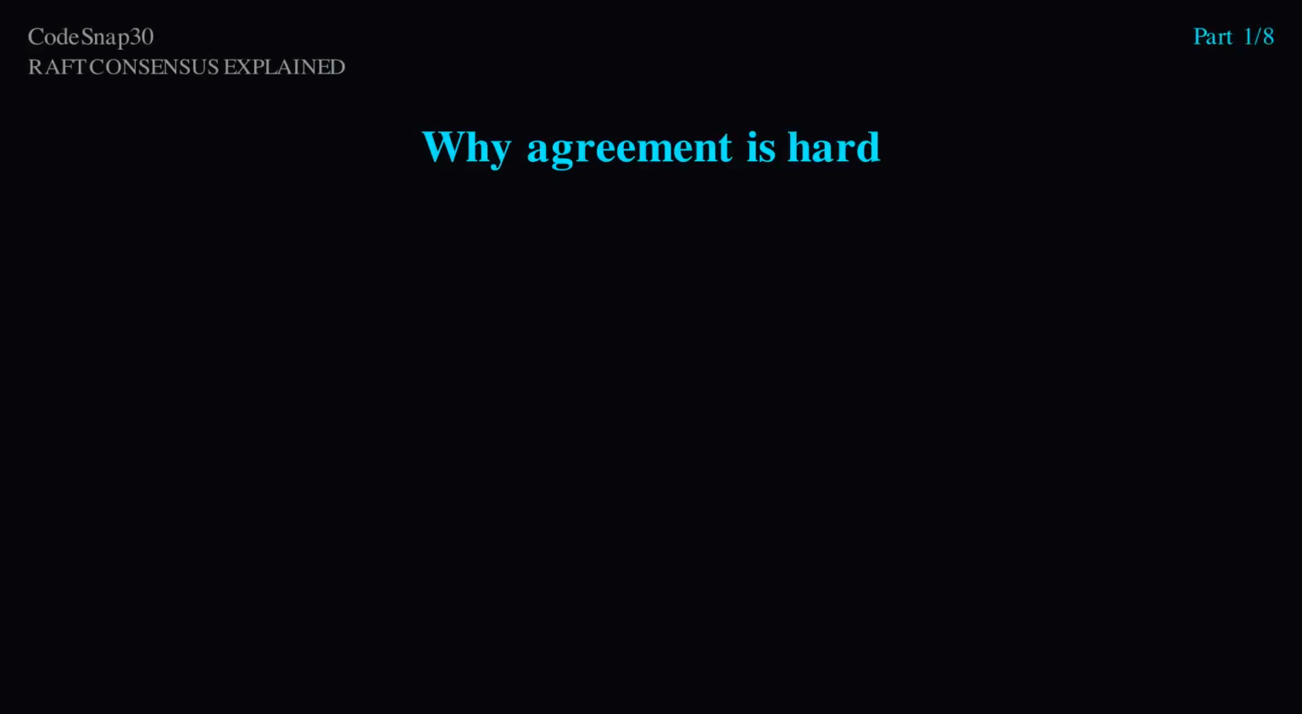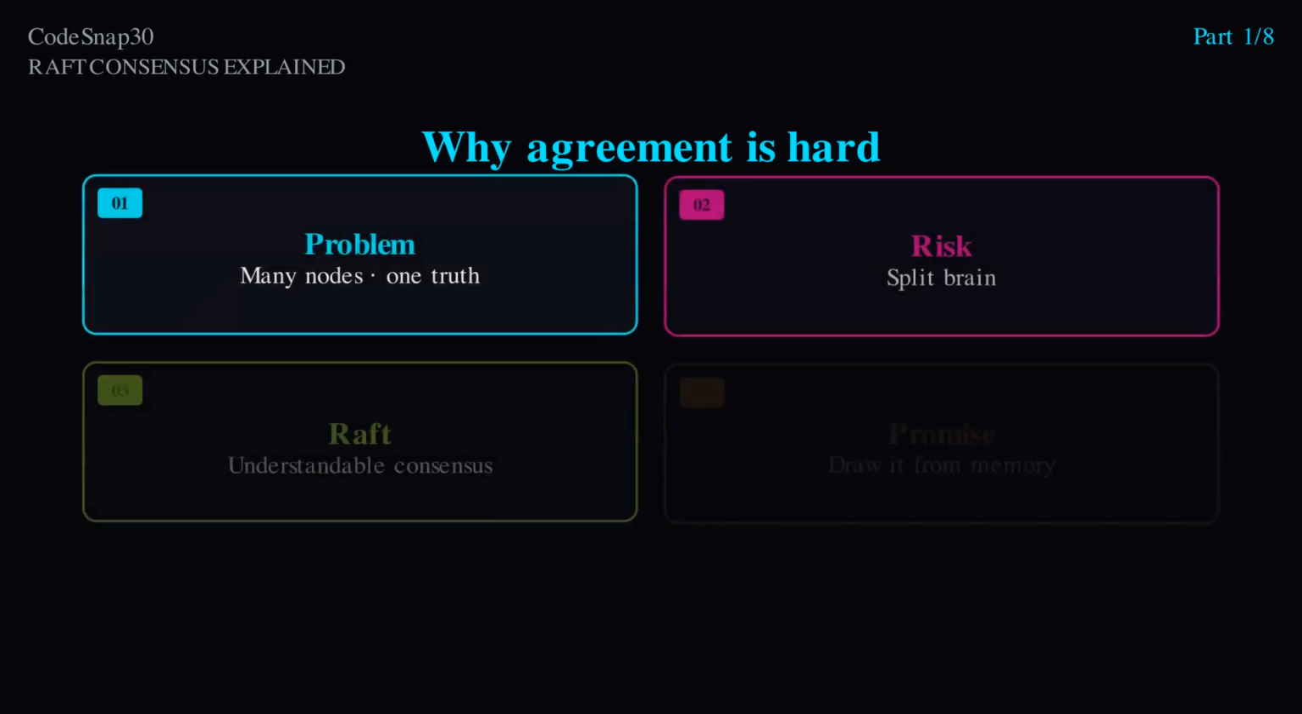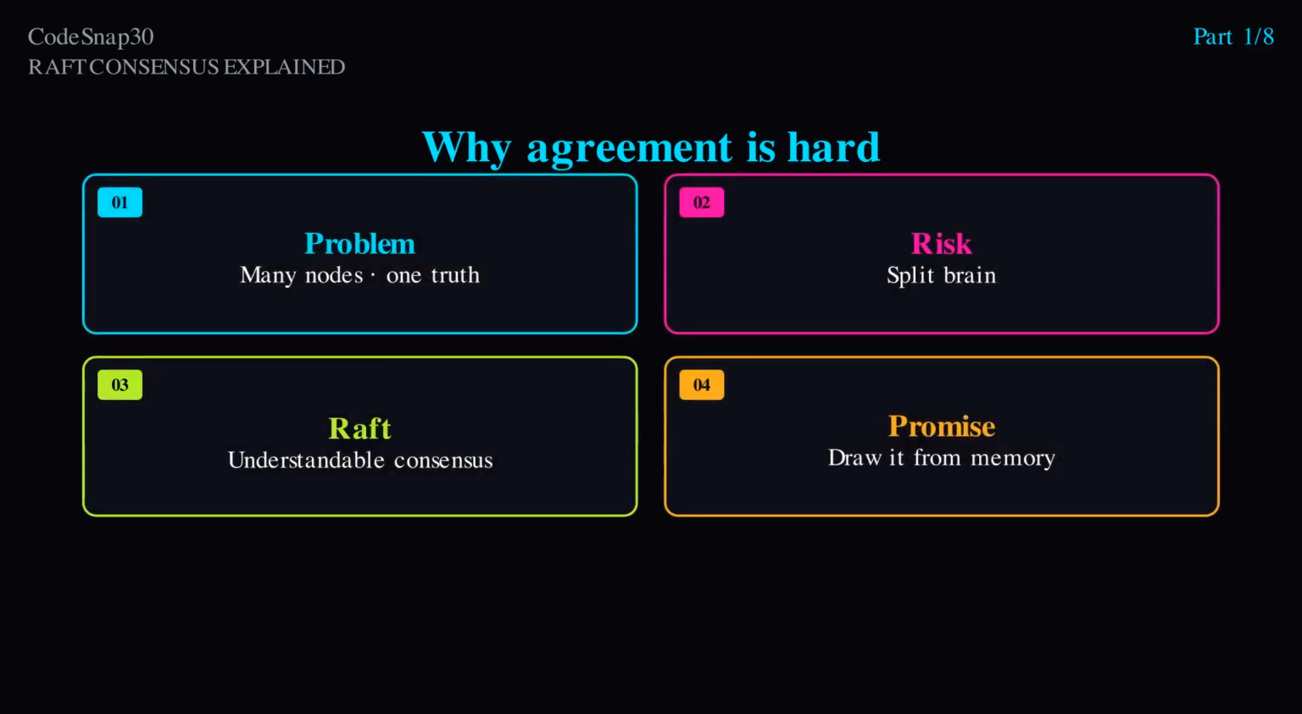3 servers. 1 user click. Which write is truth when the network lies? Distributed systems cannot share one memory, so they must agree on a log of decisions. If they disagree, you get split brain, 2 leaders, 2 truths, corrupted money and corrupted configs.